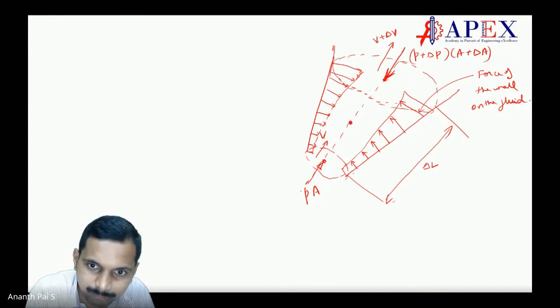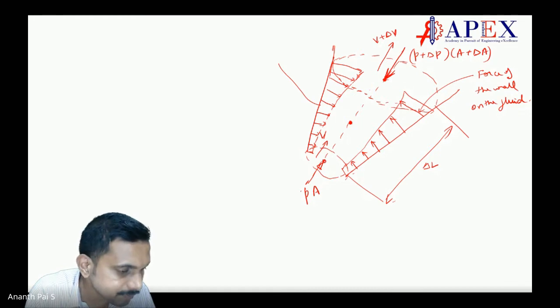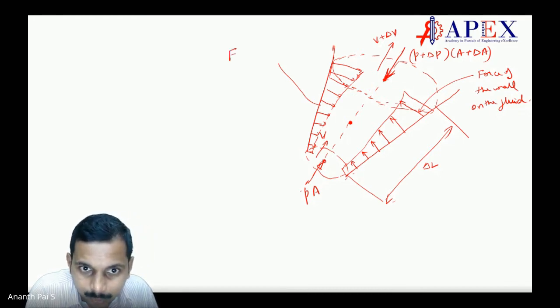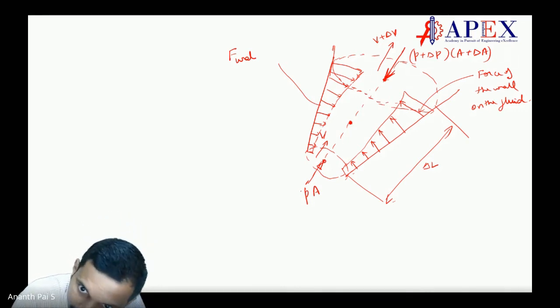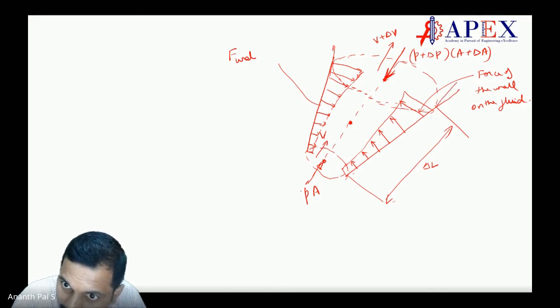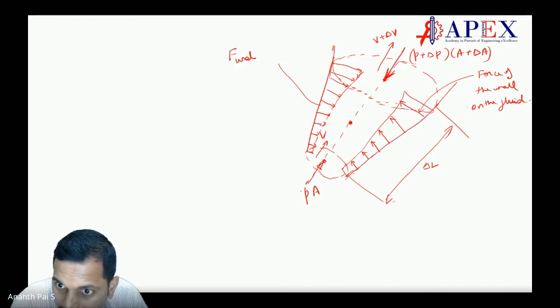Next you have mass. And what is that force of the fluid? You can take this as F wall, and let us consider this angle here.